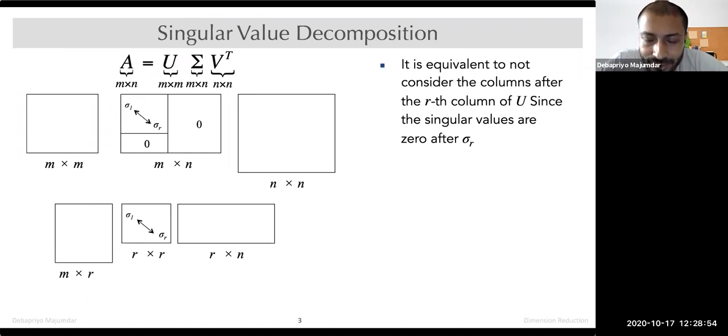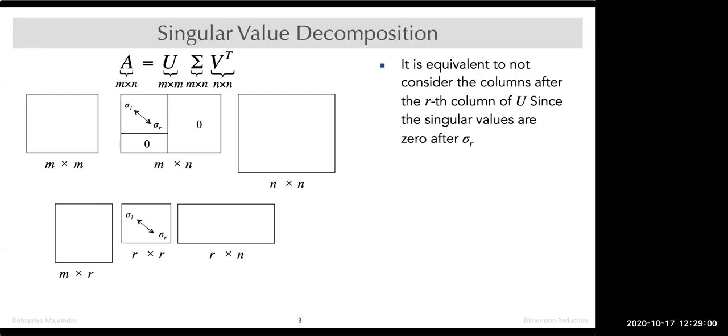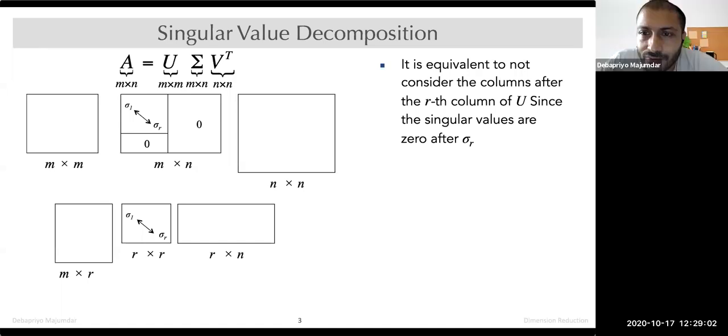From this, it is equivalent not to consider the columns after the rth column of U, since the singular values are 0 after sigma r.